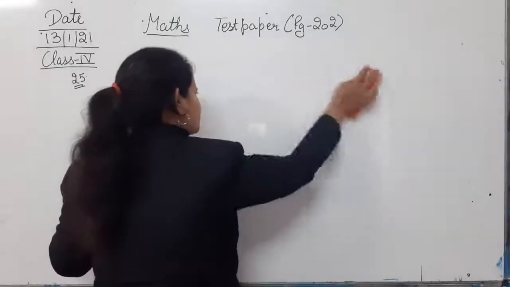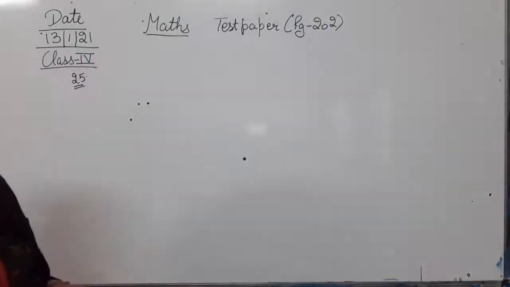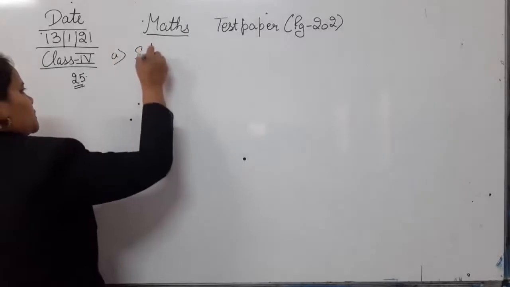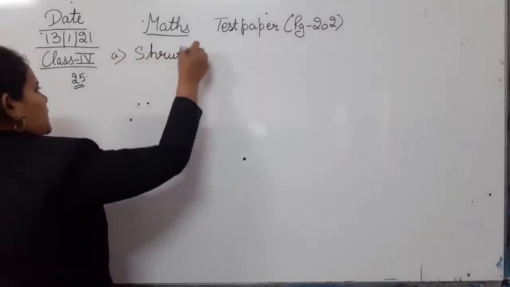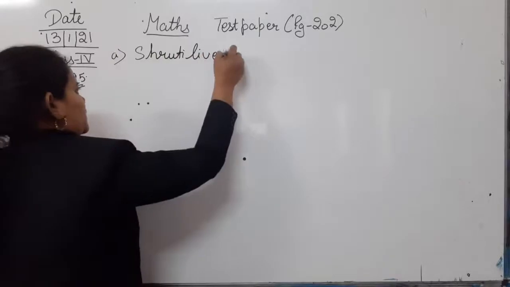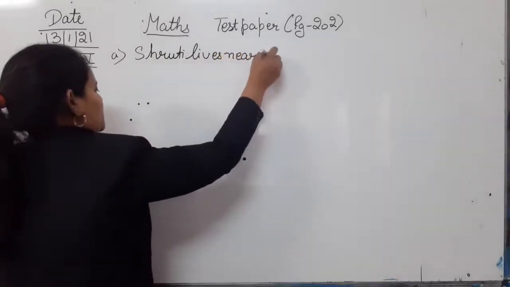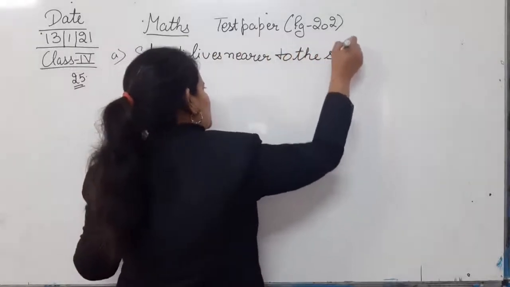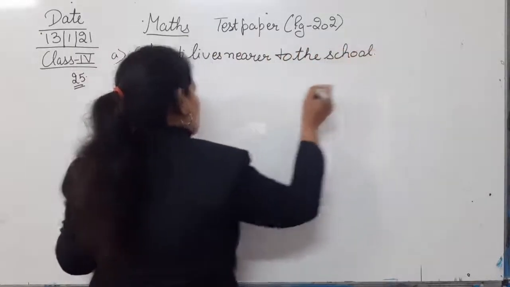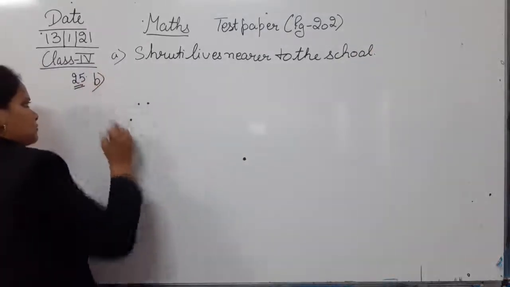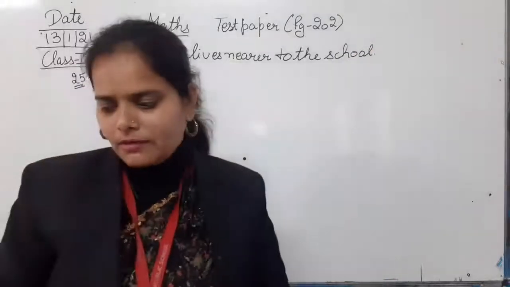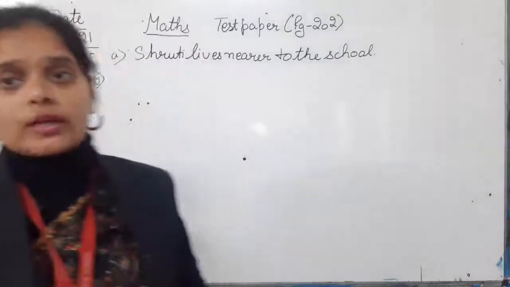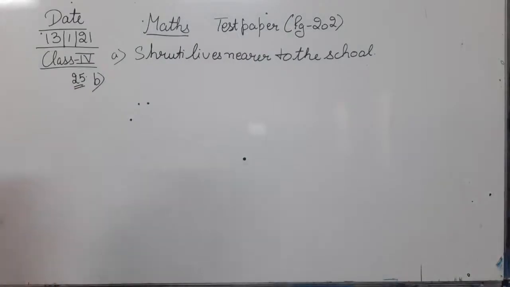Okay, the first, पहले नंबर पे, the whose house is nearer. So A part I am just giving, that is Shruti lives nearer to the school. Shruti lives nearer to the school. Okay. B. The B is let's find the difference between the houses if both are on the same side. Okay, तो इन दोनों के घर के बीच में distance कितना है वो हम calculate करेंगे.